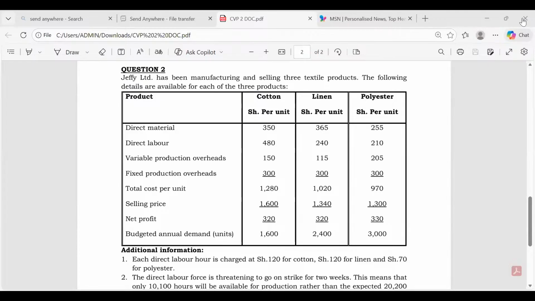August 2022. Question number 1. No, question number 2A, Diamond division. August 2022, question number 2A.